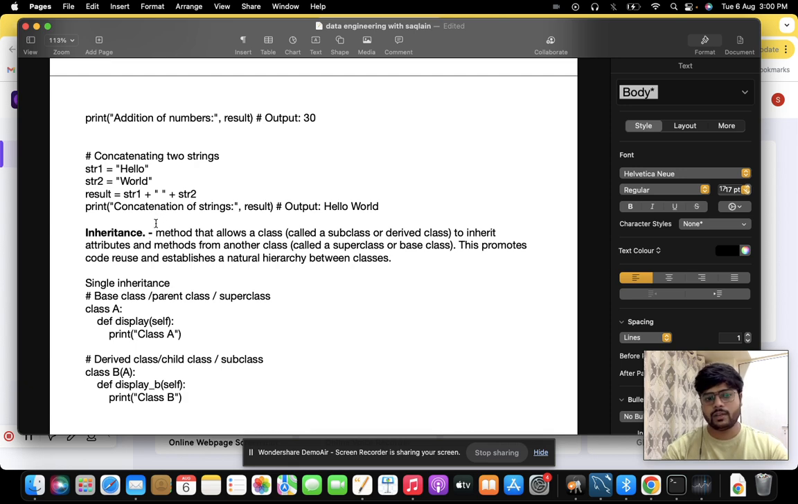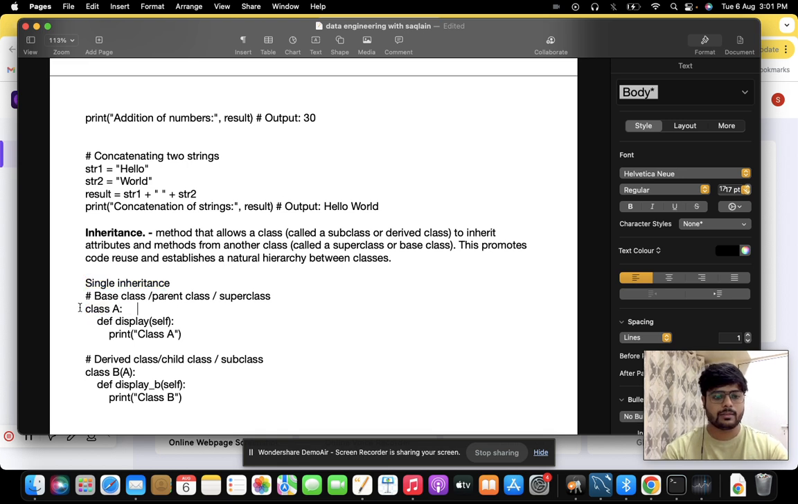Generally, whenever we create a class and we derive another class from that particular class, that is inheritance. So the class we create first is called a base class or a super class or even a parent class. And the class that we derive is called a subclass, derived class, or even child class. There are generally types of inheritance. The first type is single inheritance, where we derive only one class out of one parent class.